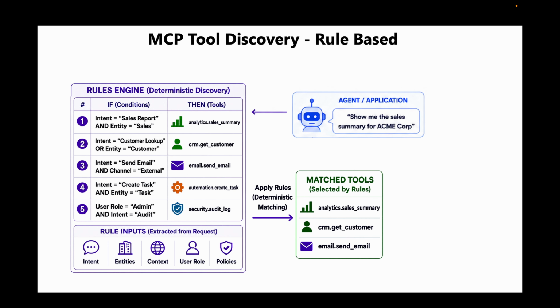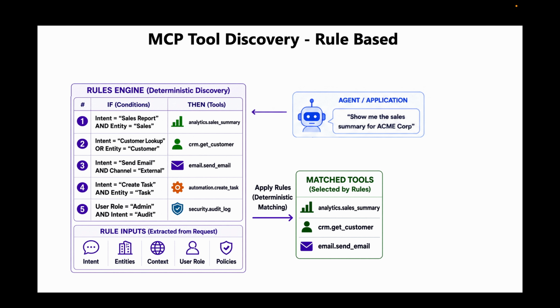Another simpler approach to tool discovery is to implement a rule based discovery where the selection process is deterministic and predictable. The agent first extracts structured signals from the request, like the intent, entity, user role, organizational context, etc., and uses these signals to evaluate the explicit business rules and find the right tools for the task.